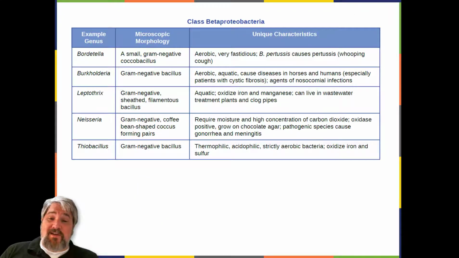This table summarizes the characteristics of important genera of Proteobacteria. So this includes Bordetella, Burkholderia, Leptothrix, Neisseria, and Thiobacillus.